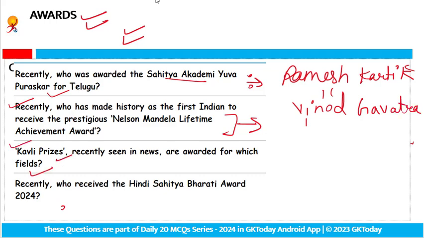Next one: the Kavli Prizes, recently seen in the news, are awarded for which fields? The fields are astrophysics and nanoscience.